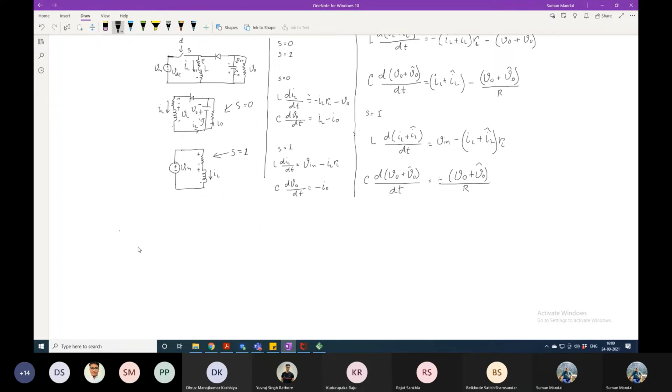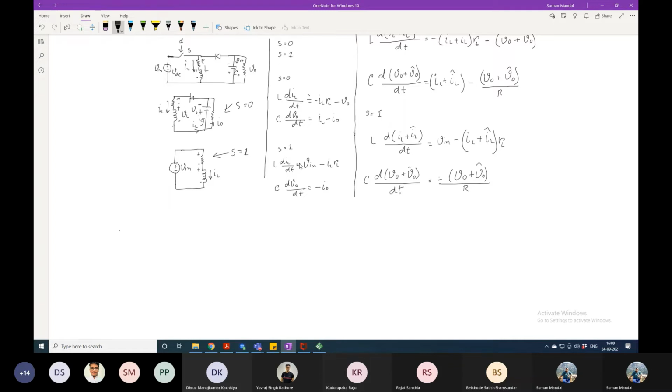Now, what we have done till now in these two equations is write the equation for the switching state. If you want the averaging over a full switching period, what I am saying is that here we have taken the time when the switch is off, and here the time when the switch is on.